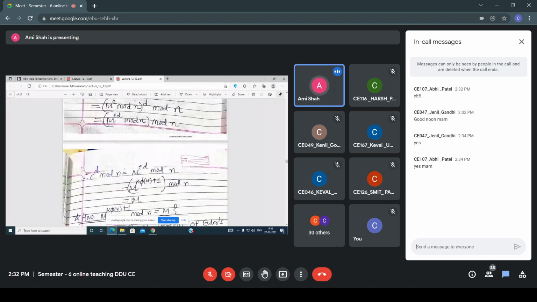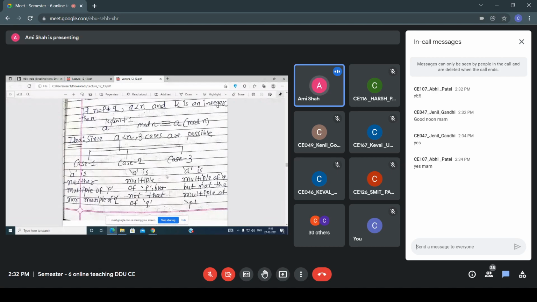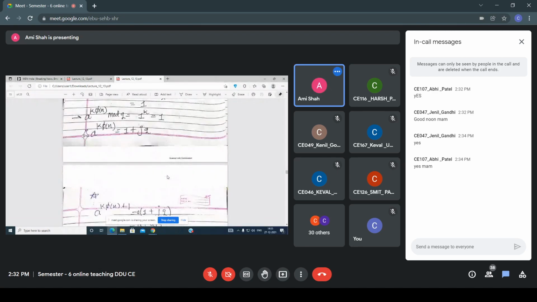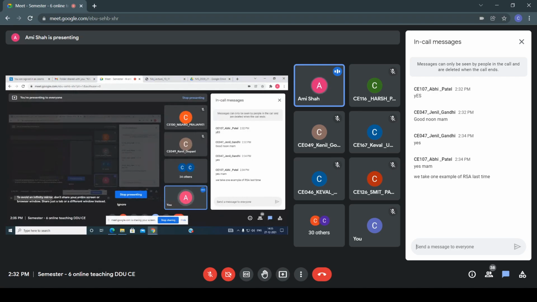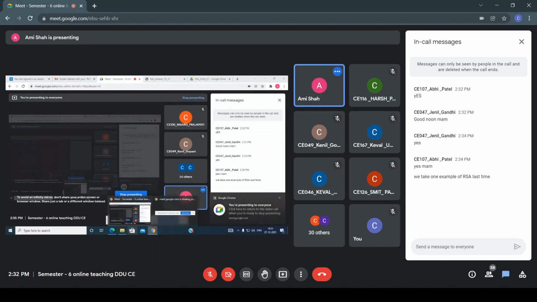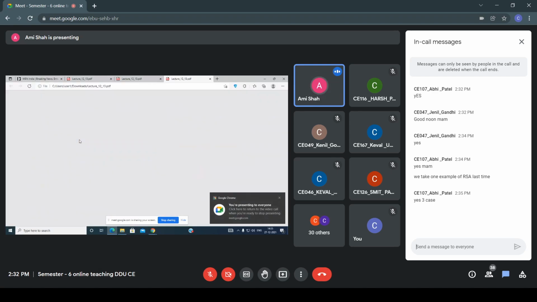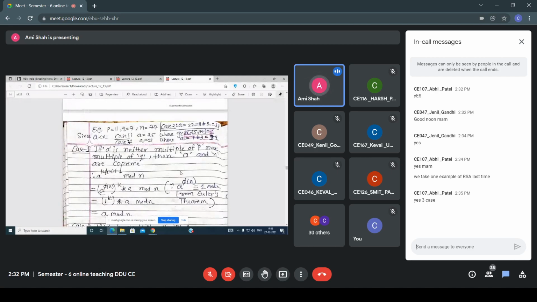Okay, listen, this proof regarding how we are getting this plain text, and all these cases, is it done in your class? Hello? Yes, one example of RSA last time you have done, Abhi, you are correct. But see, this proof is done. I think it is done. So please see that material and please reply me. These all cases I have explained.